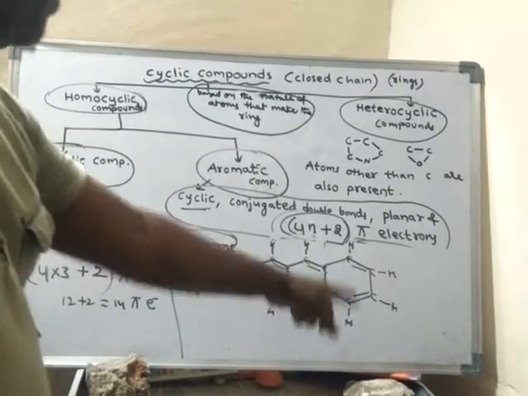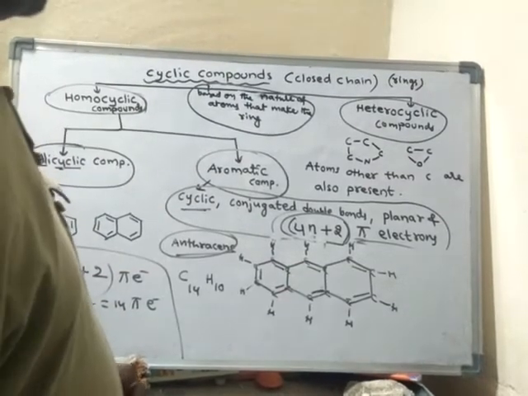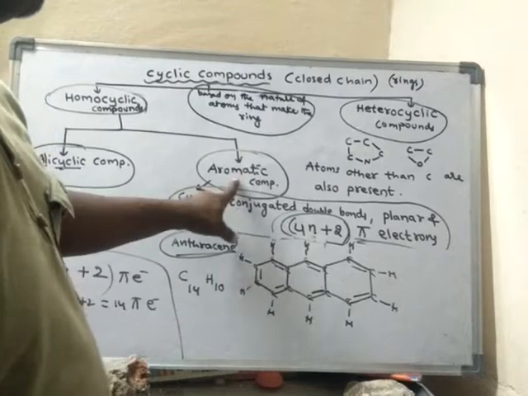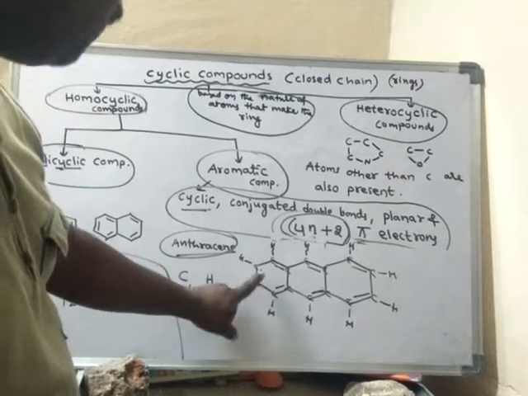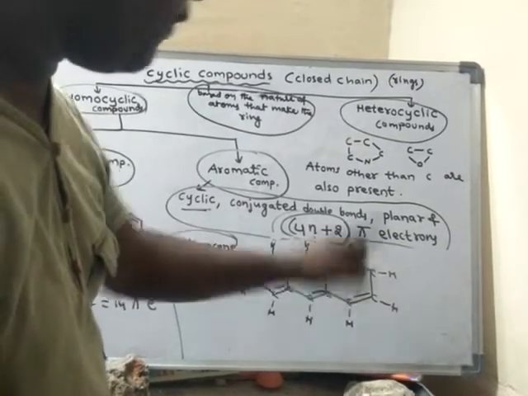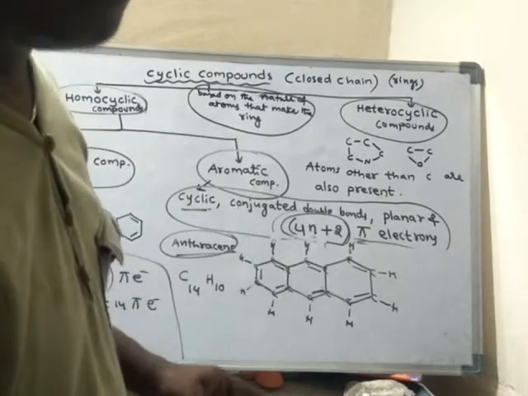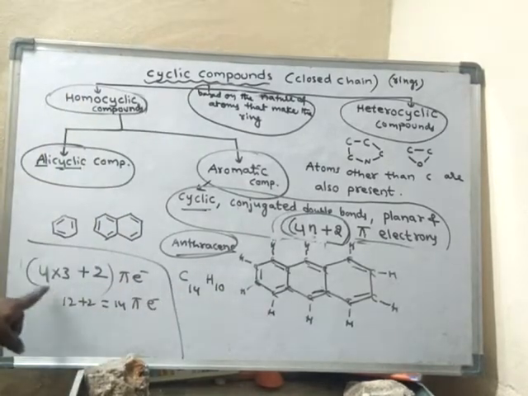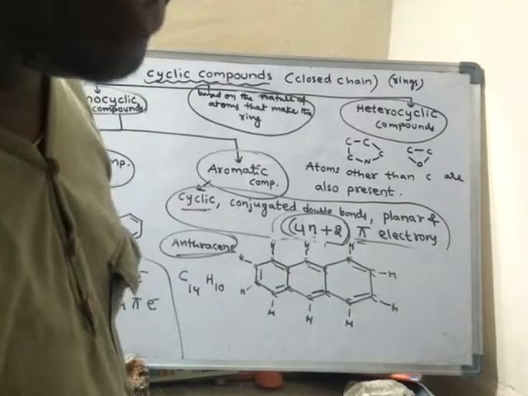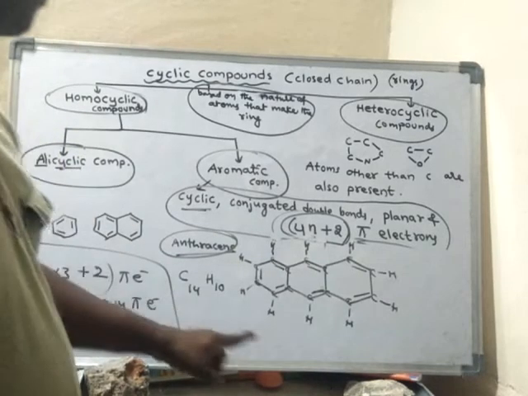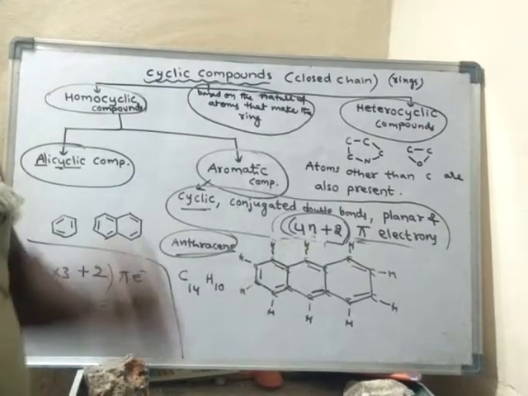Now let us check whether 14 pi electrons are there, because it is having 3 rings. When a compound is having 3 rings, if it is an aromatic compound, it should possess 14 pi electrons. Let us check. How many pi bonds are there? 1, 2, 3, 4, 5, 6, 7 pi bonds are there. Each pi bond contains 2 pi electrons. So altogether there are 7 into 2, that means 14 pi electrons. According to the formula, it should be 14 pi electrons, and this structure is also having 14 pi electrons. Hence this structure, as it is having all these properties, is said to be an aromatic compound.